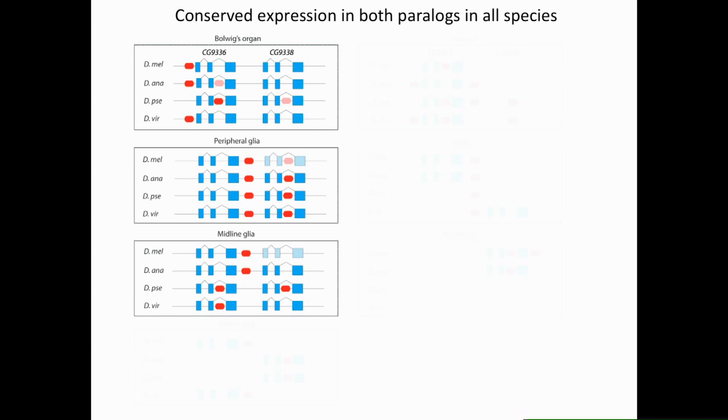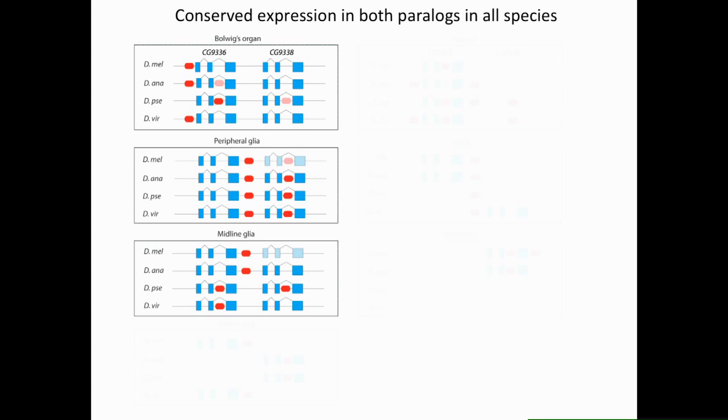So what is the correlation between the variation in the cis-regulatory landscape and the paralogous expression? Out of the three tissues in which both paralogs were expressed in all species, we found only one of them, the peripheral glia, had the genomic region containing enhancer activity conserved in all species. For the other two, both the location of the enhancer activity as well as the number of regions containing these activities varied.